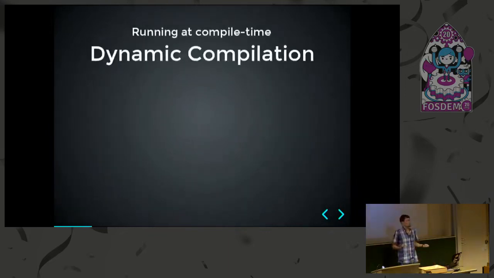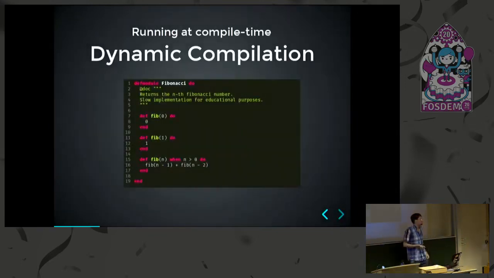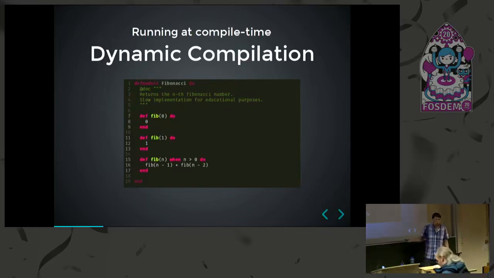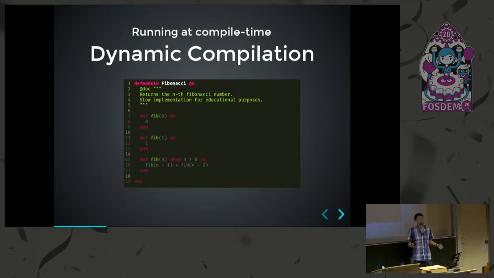The simplest and most general technique to do this is dynamic compilation. If we have an Elixir module, like this simple example here, that has a single function to compute the nth Fibonacci number, then all the part that is inside the function clauses is called at runtime when the program is actually running and someone calls this function. However, all the parts outside of the function are evaluated at compile time, and you can use any Elixir code, including modules you wrote yourself that have already been compiled, and just call that stuff over here, and it will run at compile time and do all kinds of interesting stuff.